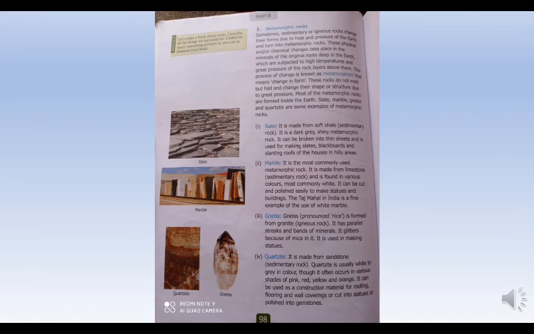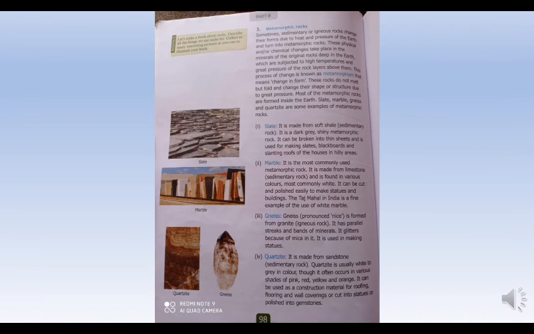These rocks do not melt but fold and change their shape or structure due to great pressure. Most of the metamorphic rocks are formed inside the earth. Slate, marble, gneiss and quartzite are some examples of metamorphic rocks.